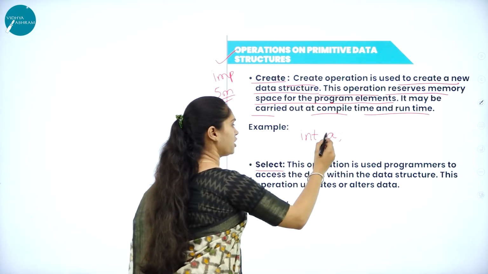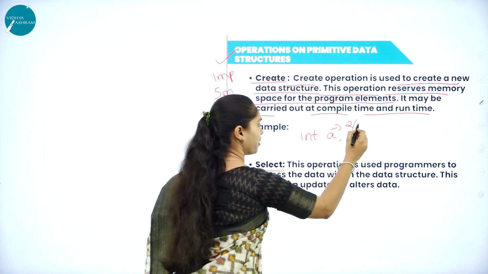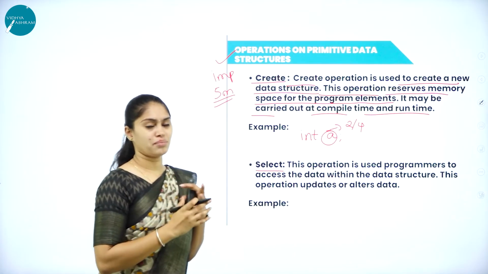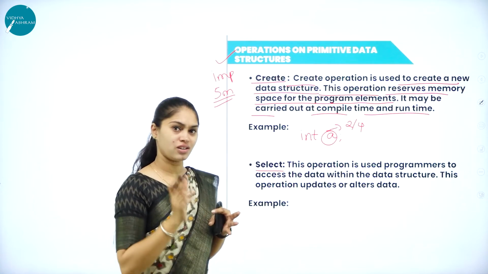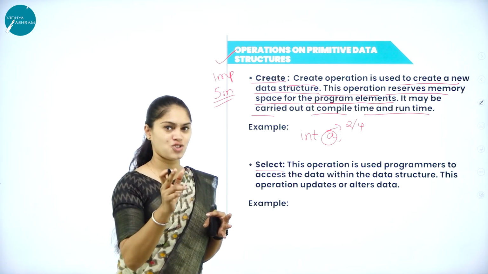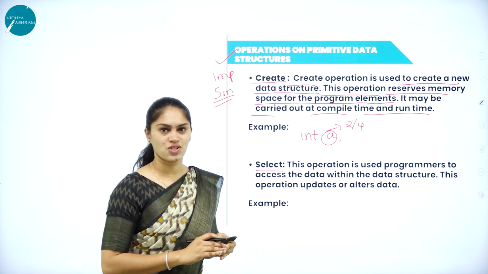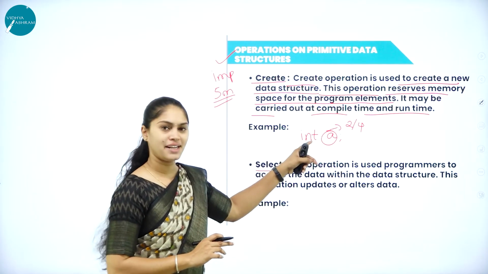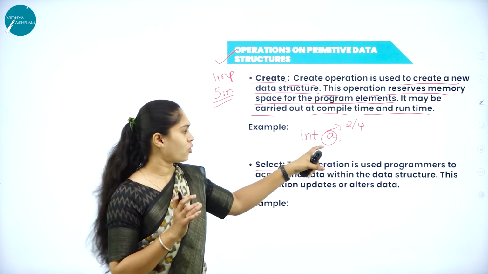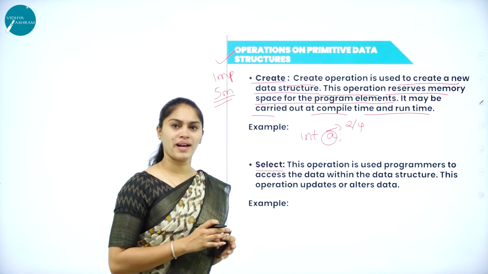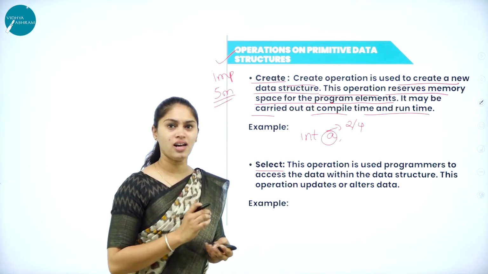I am reserving 2 or 4 bytes of memory for this variable called a. Why am I calling this a data structure? Because this integer belongs to the primitive data structures, right? So when I am creating this variable called a, what type of memory will it allocate? Either 2 or 4 bytes of memory. That will be based on the processor.